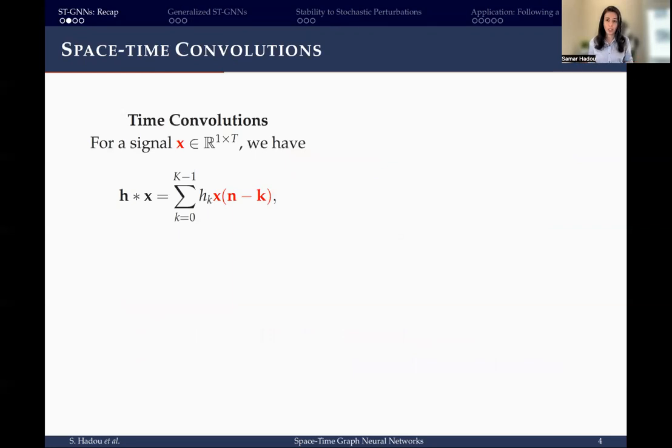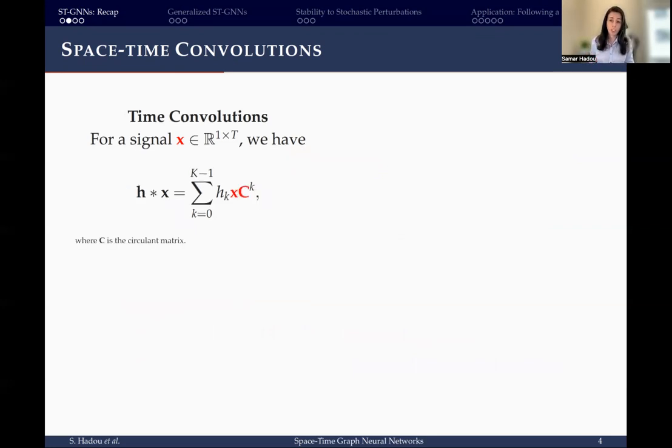Well, they are convolutional networks where the convolution block is a composition of both time and graph convolutions. And as we recall from classical signal processing, time convolution is defined as a weighted sum of time-shifted versions of signal x, which we can write in matrix notation using a circulant matrix C, since multiplying x by C shifts the signal by one step. And when we raise C to the power k, we shift the signal k time steps.